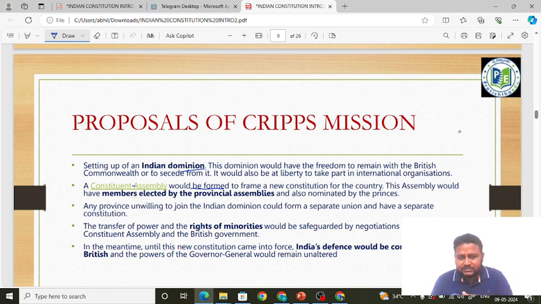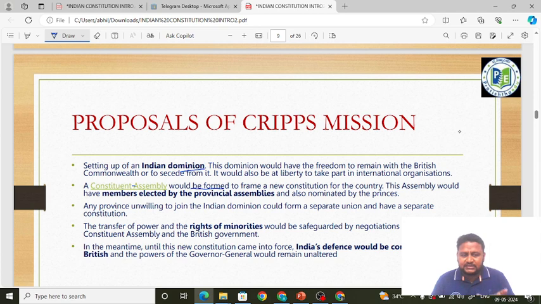One is British provinces, another one is British princely states. Okay, for the assemblies, people were to be from the British provinces. How were the people to be selected to the Constituent Assembly? People would be elected. That election is what? Indirect election. I will tell what is direct election and indirect election when we discuss other topics of Indian polity. Okay, and from the princely states where the kings were ruling, people would be nominated.